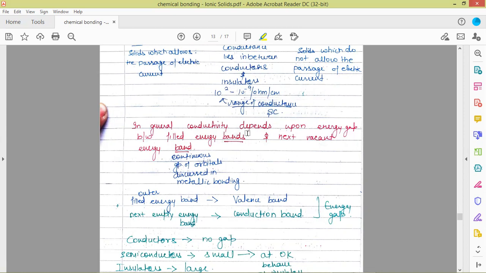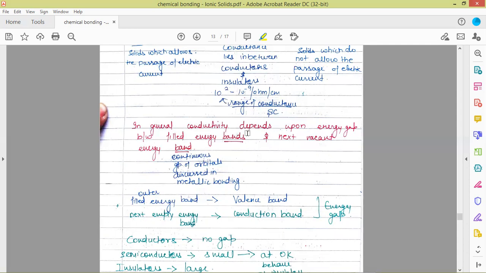These energy bands we will be discussing while discussing metallic bonding, I guess that will come in the next chapter. For now, you can just have an idea about what these energy bands are. There are two bands which are called energy bands. One is called the conduction band and another is called the valence band.